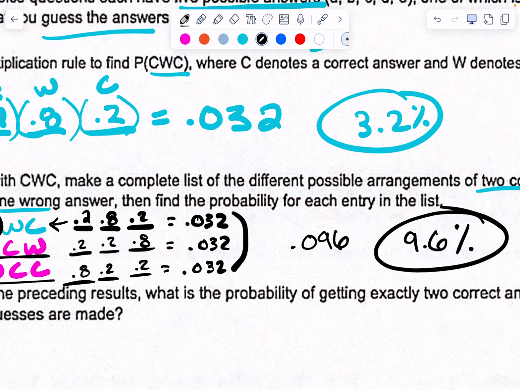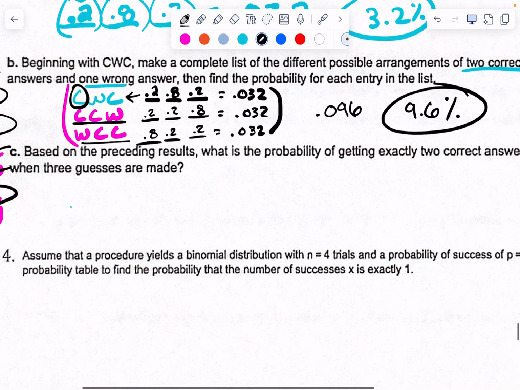There is a 9.6% chance that what happens? That I get 2 correct and 1 wrong. Not at least. At least would be a little bit different. But 2 correct, 1 wrong in any order would be a 9.6% chance. Okay? Now, let's do this one.